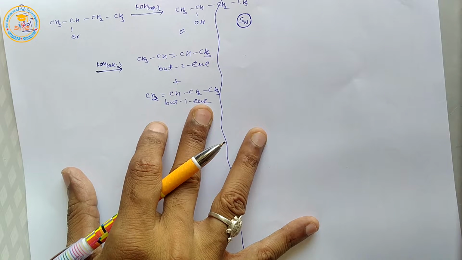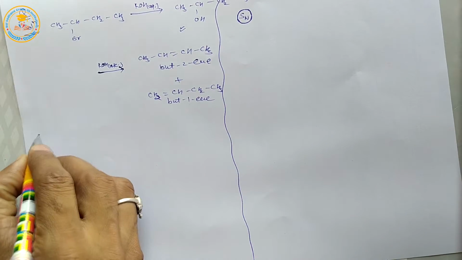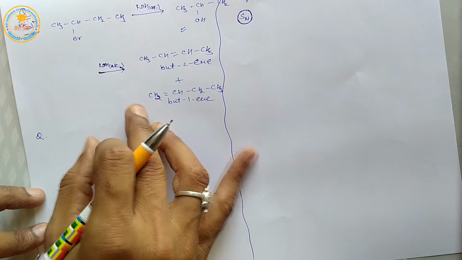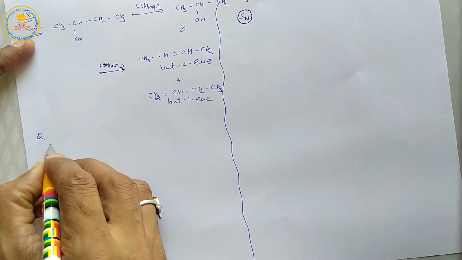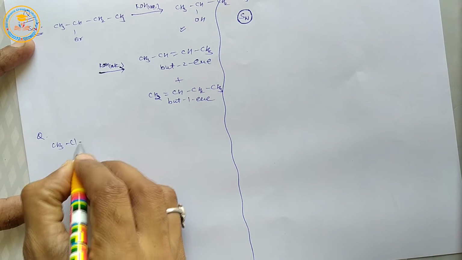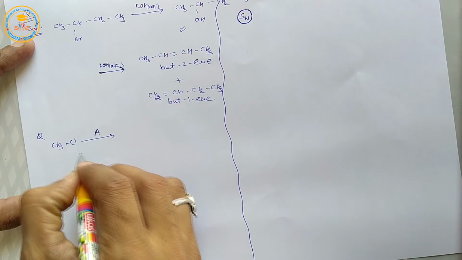Now the next homework question was: identify A and B in the following reaction. It is methyl chloride.